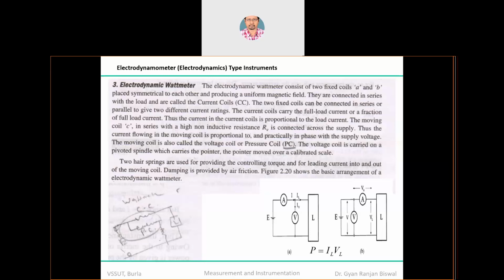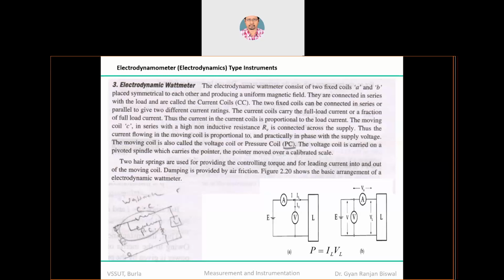Now, from your perception point of view, consider the situation that if both options are available, how should you connect the voltmeter and ammeter? This is an assignment question, the first assignment question of module number 2. Note it down. The two different mechanisms to connect the voltmeter and ammeter are available: whether the voltmeter should be connected across the load, or across the source.